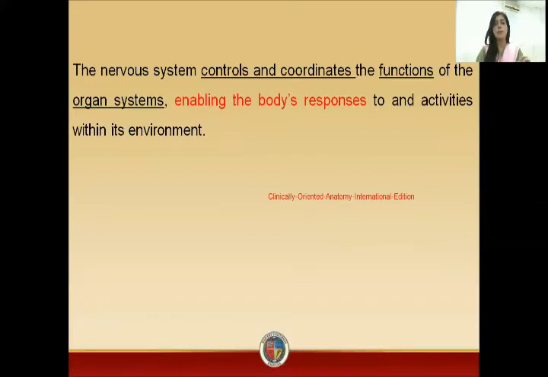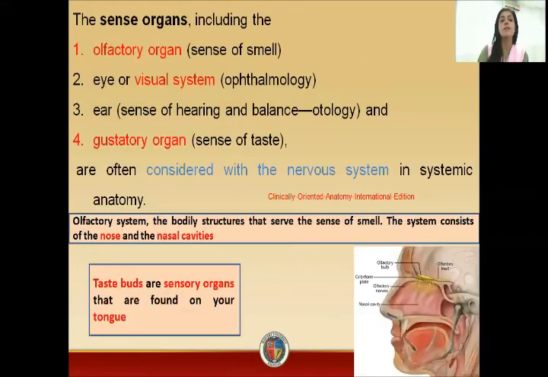Now, the basic function of the nervous system is to control and coordinate the functions of the organ systems. It will enable the body to respond. What the brain is doing is receiving the sensations, then in response to this it is giving a feedback.